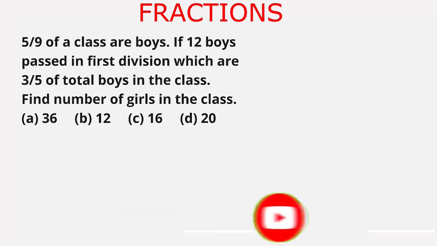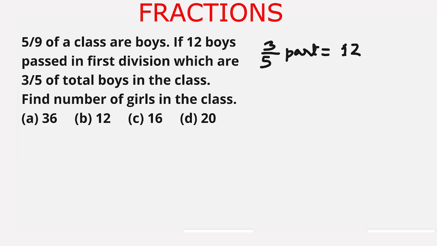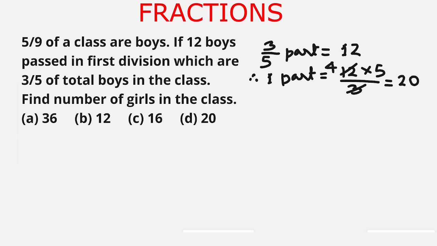We can easily find the number of boys from the given fraction. 3/5 of the total boys are 12 boys. So 3/5 part is equal to 12 boys. Therefore 1 part is equal to 12 multiplied by 5 upon 3. 3 cancels 12 four times, and 5 times 4 is 20. So there are 20 boys.